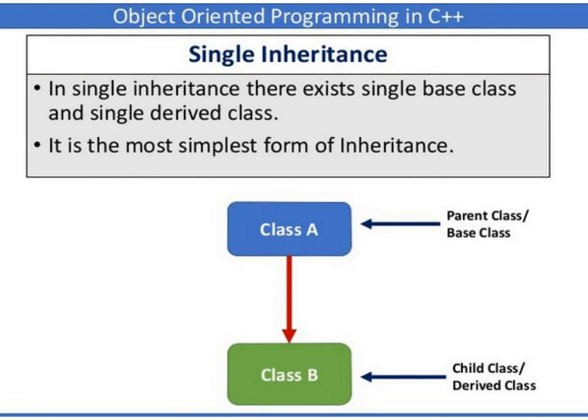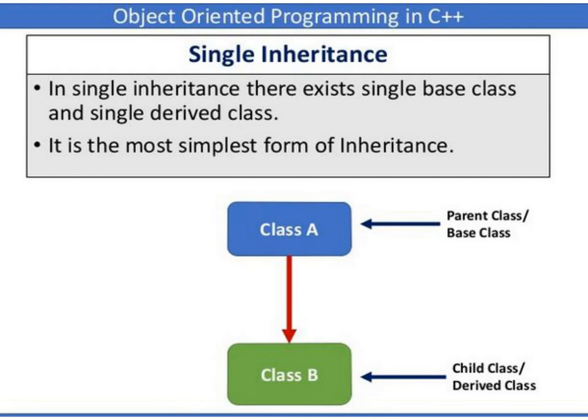The first kind of inheritance is single inheritance. In single inheritance, there exists a single base class and a single derived class. It is the simplest form of inheritance because we have only one base class and only one derived class. So this is the class A.